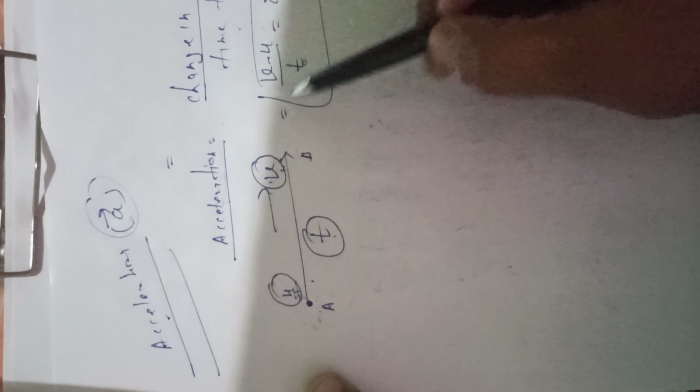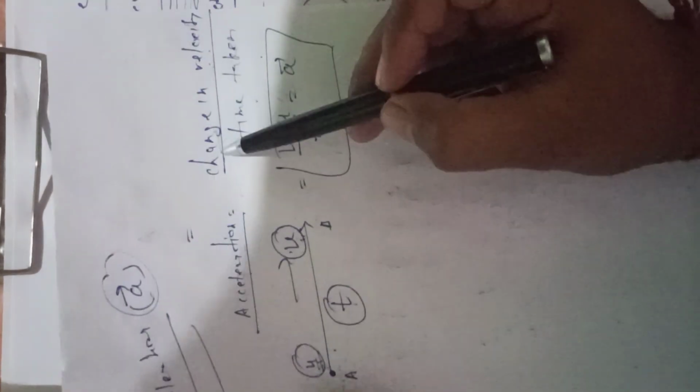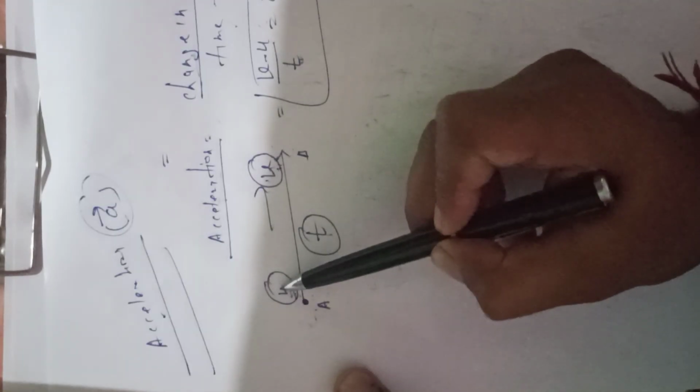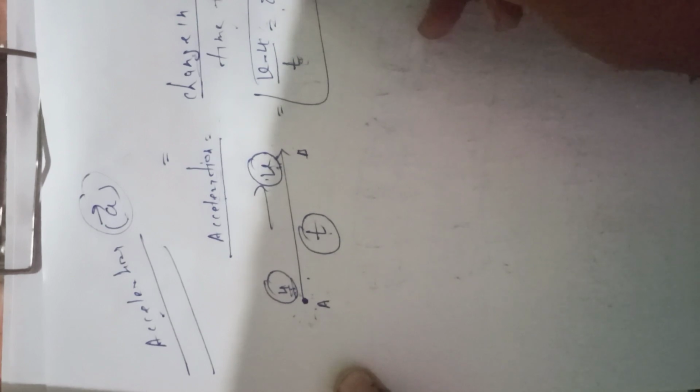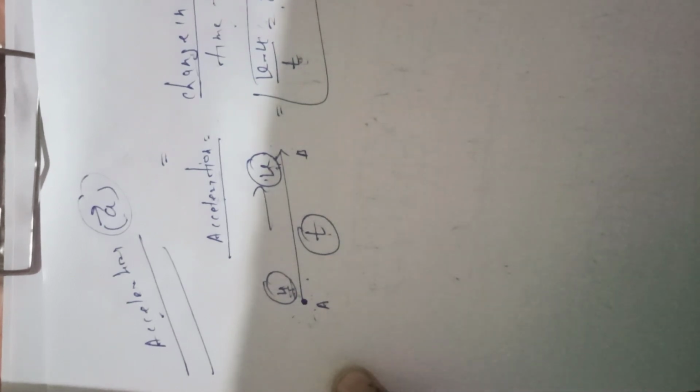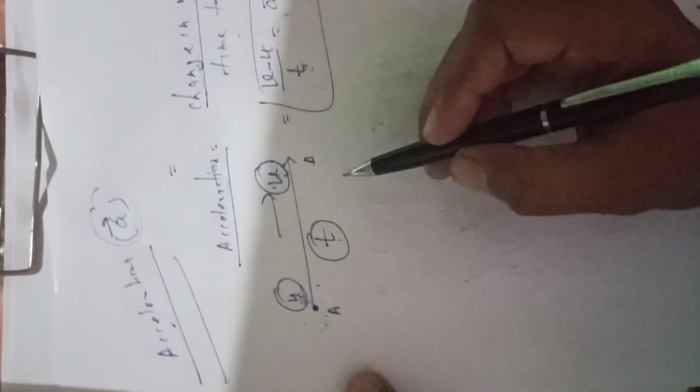Change, how can we write it? Because this one is the definition, change in velocity. What is the change? Final minus initial. Then we can write (v minus u) upon t equal to acceleration. This one is the simple definition of the acceleration.